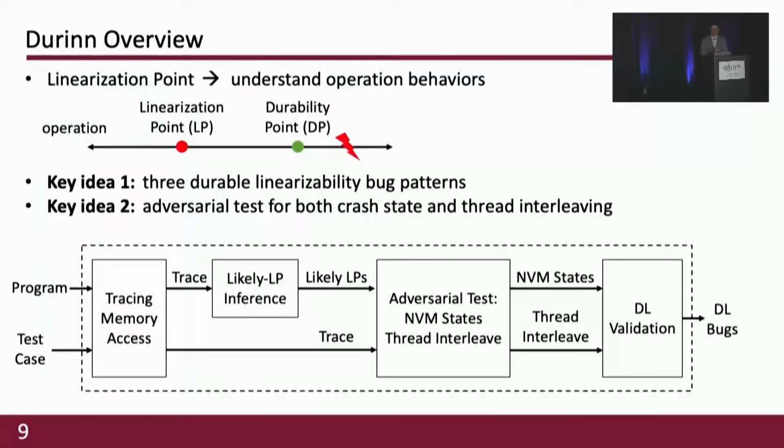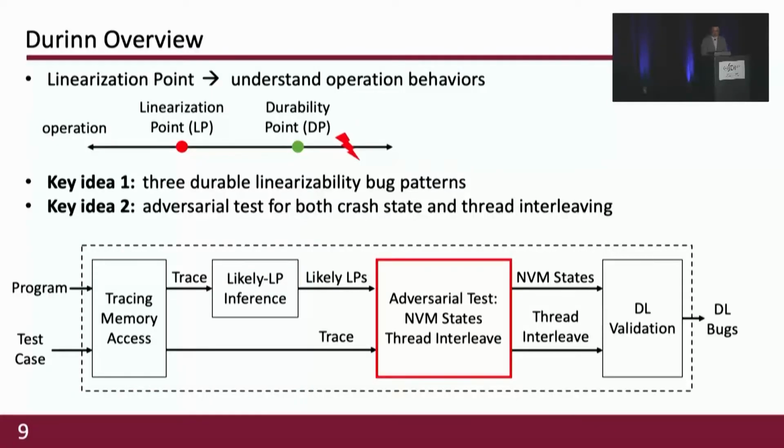This figure shows the workflow of Durinn. Durinn takes a target NVM data structure and a test case as the inputs. Durinn first instruments the program and runs a test case to collect a memory trace, and Durinn then infers likely linearization points from the trace.